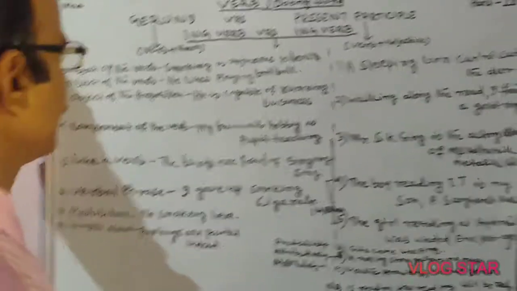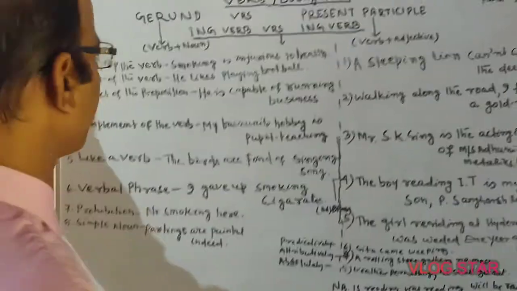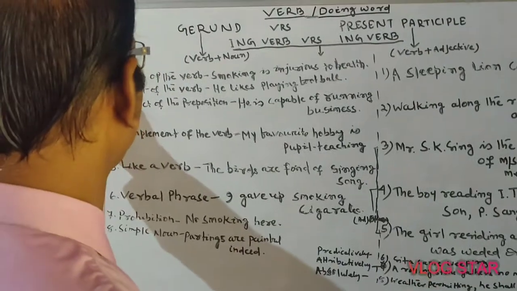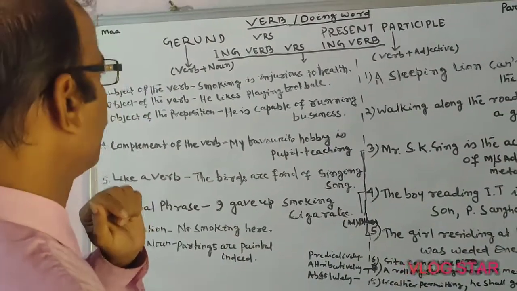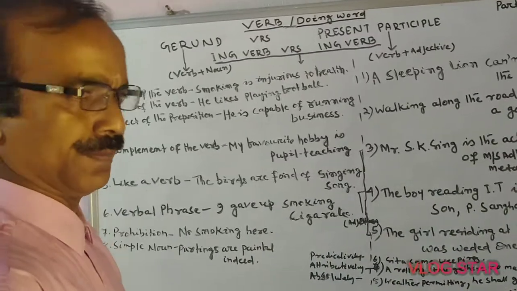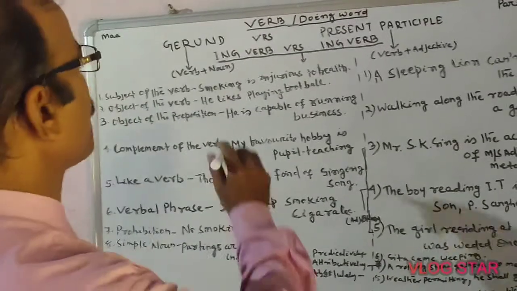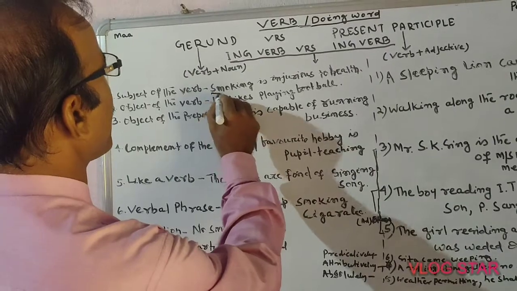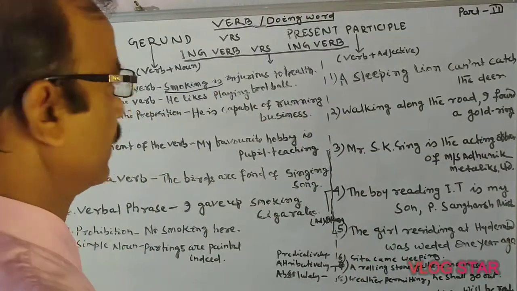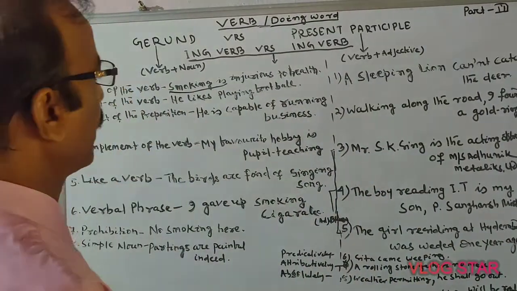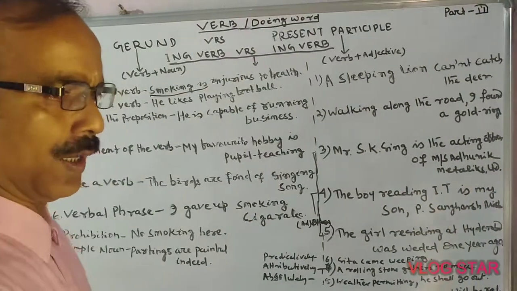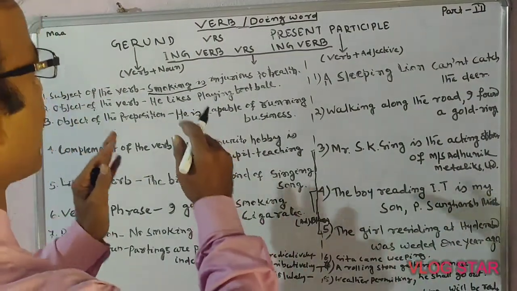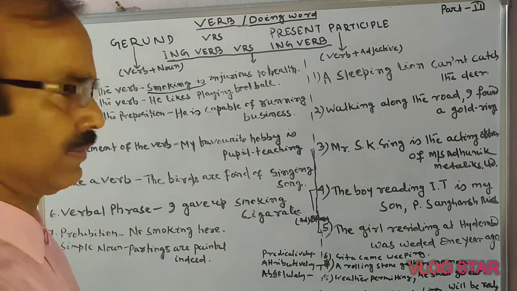Let's see how the gerund is used here. Subject: the gerund is the subject of the verb. Here, smoking is injurious to health. Smoking is a noun, and is is the verb. That is why smoking is injurious to health.